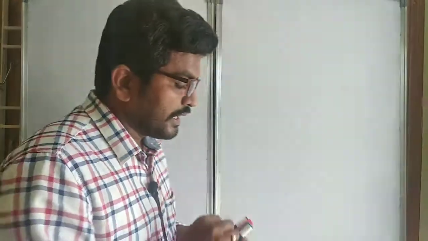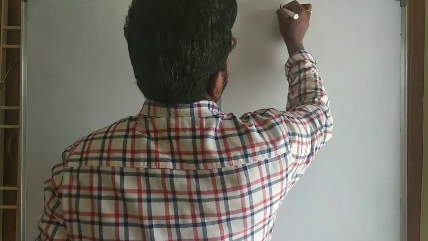When bigger chains are present as substituents, how to name those secondary prefixes, how to number them and how to name them, that we will be discussing. And let us discuss the spiro compounds IUPAC nomenclature, bicyclo compounds IUPAC nomenclature, and finally some exceptional compounds, how to name them. So let us get into the things.